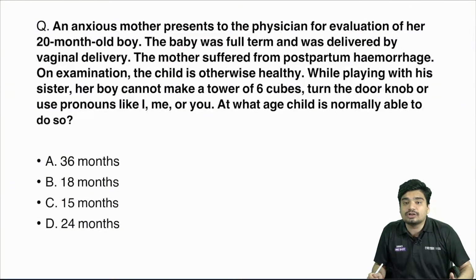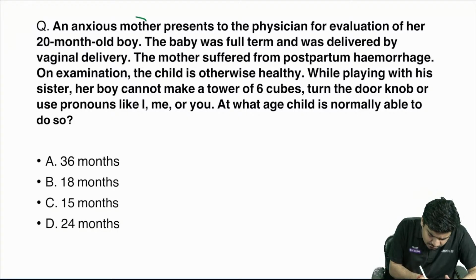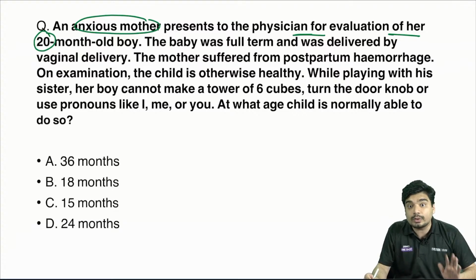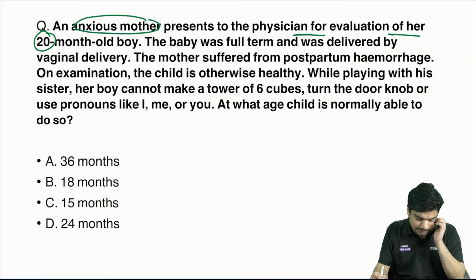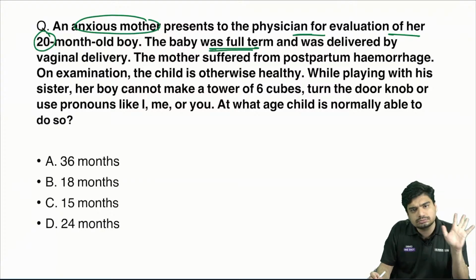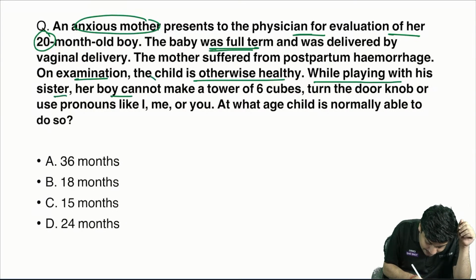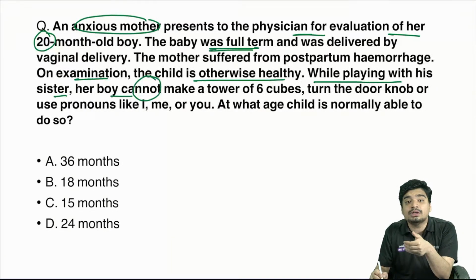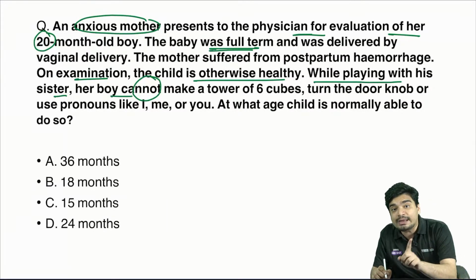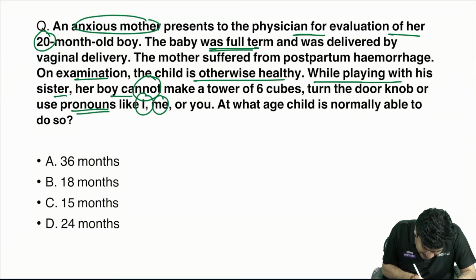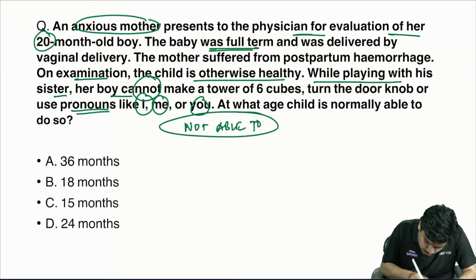Now, let's look at this question. An anxious mother presents to the physician for evaluation of her 20-month-old baby. 20 months, okay, 1 year 8 months basically. Baby was full term. On examination, child is otherwise healthy. While playing with his sister, her boy cannot make a tower of 6 cubes. He is not able to use pronouns like I, me, you.